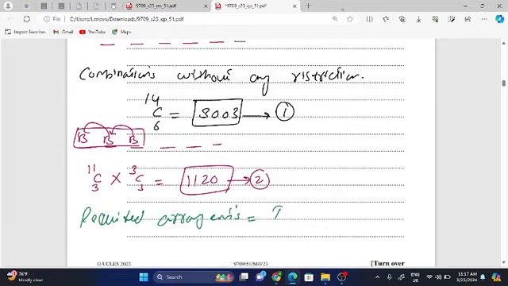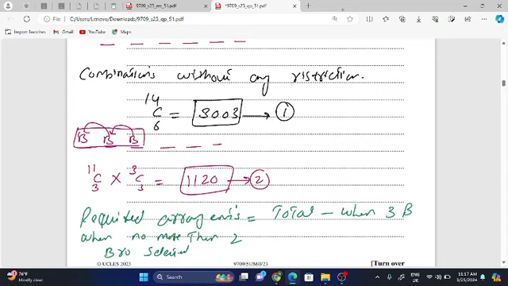So you will write total minus the case when all 3 brothers are taken. The required arrangement when no more than 2 brothers are selected is total minus when 3 brothers are selected.